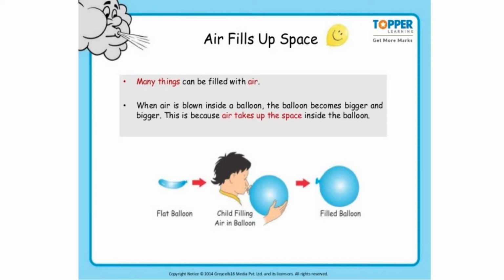You will see, children, once you do that, the flat balloon will slowly get plumper. That shows that though in the initial stage there was no air inside the balloon, once we blow air inside it, it becomes fuller. That means air is occupied inside the balloon. Air is occupying the space.